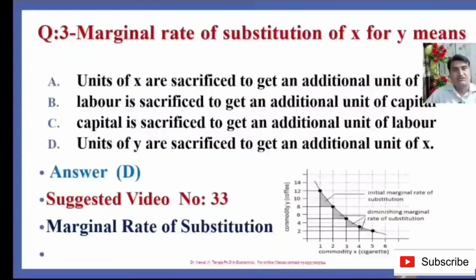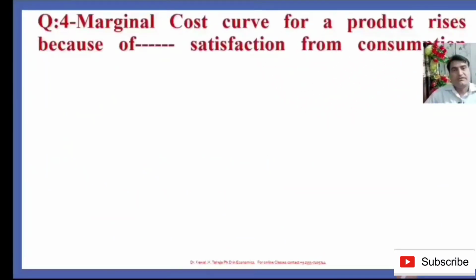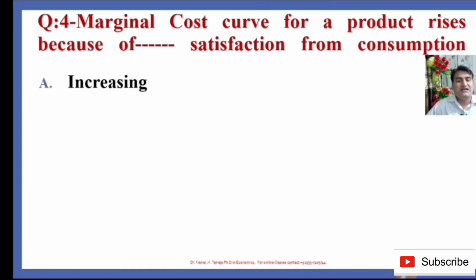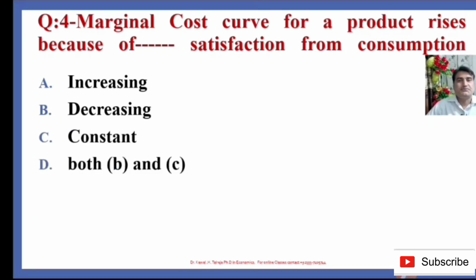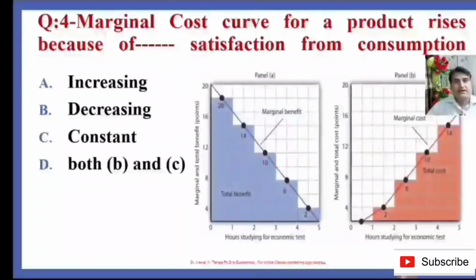Question number 4: the marginal cost curve for a product rises because of dissatisfaction from consumption. Option A is increasing satisfaction from consumption, option B is decreasing satisfaction from consumption, option C is constant satisfaction from consumption, option D both B and C. So which is the right answer? You must know. So we draw a diagram. With the help of the diagram it will be clear to justify which is the right answer.